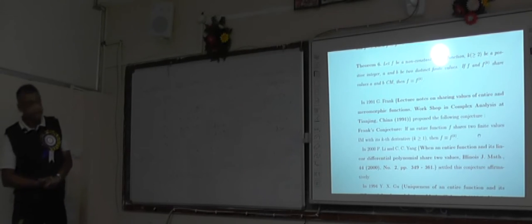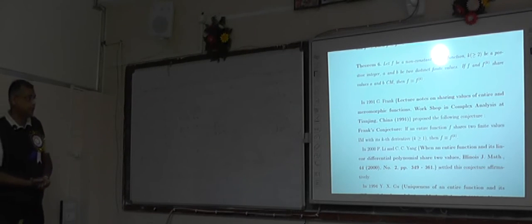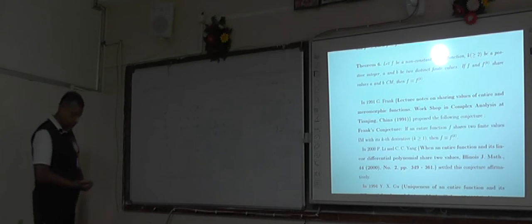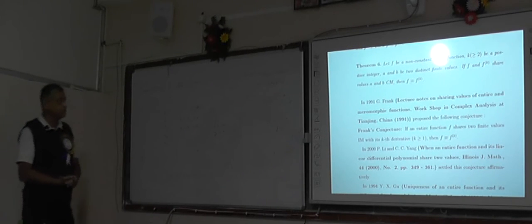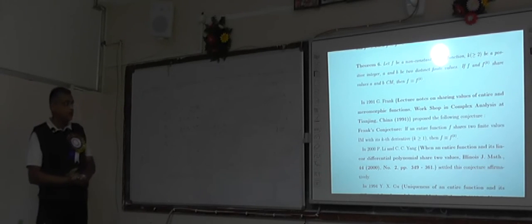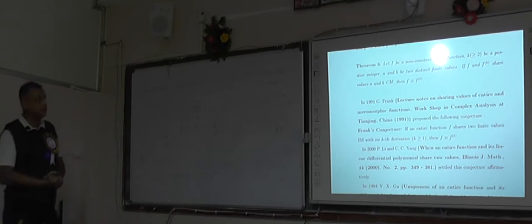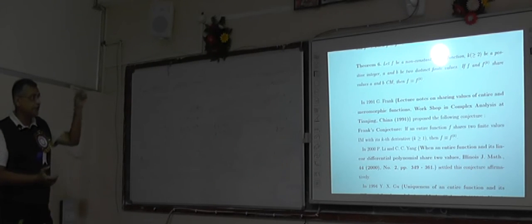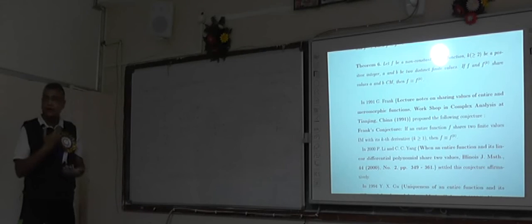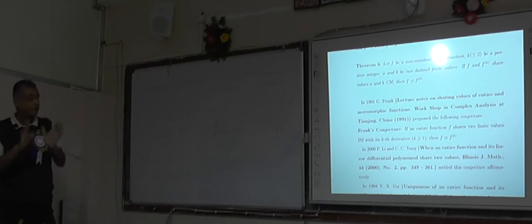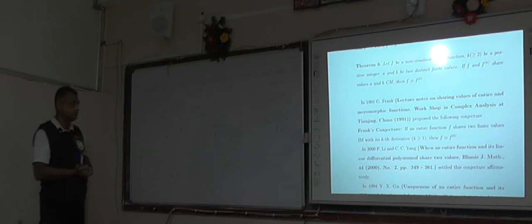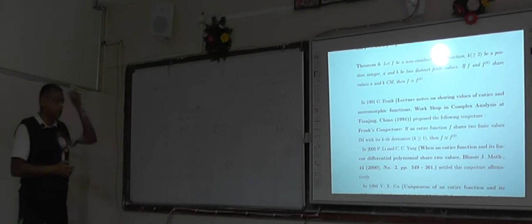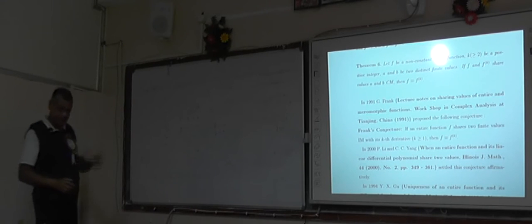In 1991, Gunter Frank proposed a conjecture that is known as Frank's conjecture. He proposed that if an entire function shares two finite values IM, ignoring multiplicities, with its kth derivative, can we say that f is identically equal to f^(k)? In 2000, it was resolved by Ping Li and C.C. Yang.